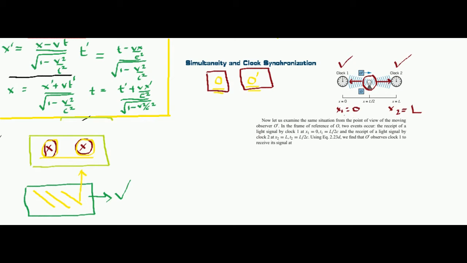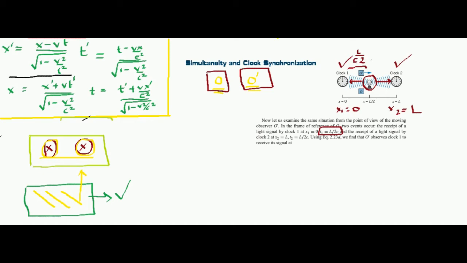Now you see that at x1 equals 0, what is the time? The time is L by 2c. Why have I written L by 2c? Because the length from here to the bulb is L by 2. And how much time will it take for the light to reach the first clock? It is distance divided by speed. The speed of light is c.